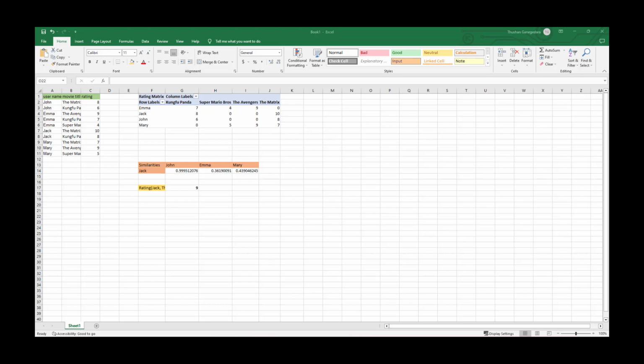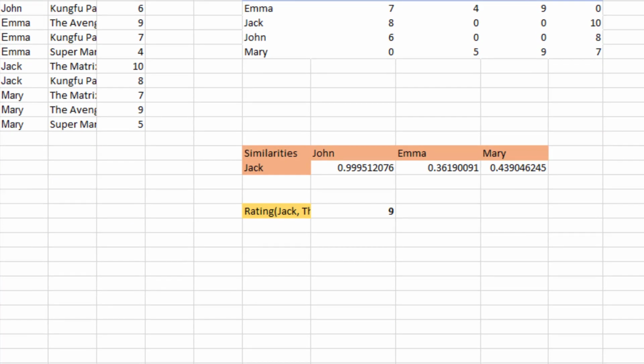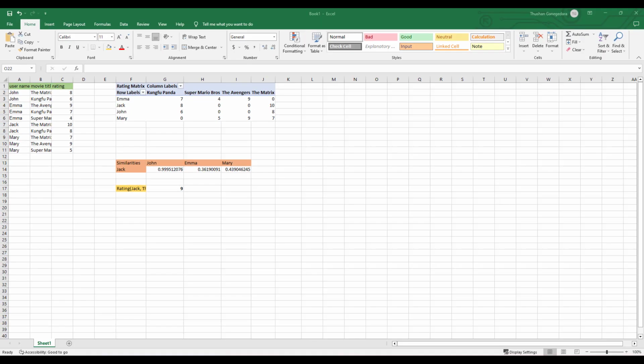Here's what the actual computation and the results look like. Here you can see the ratings matrix, similarities of Jack to the other users, and finally a predicted rating as a weighted average of the ratings of other users, weighted by user similarity to Jack.